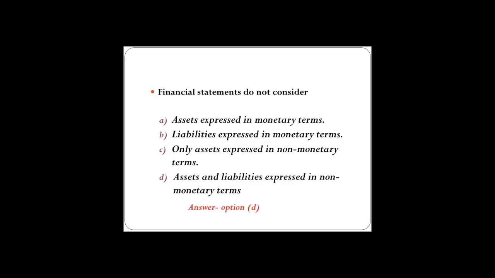Option A, assets expressed in monetary terms. Option B, liabilities expressed in monetary terms. Option C, only assets expressed in non-monetary terms. And option D, assets and liabilities expressed in non-monetary terms. As we all know that transactions and events are recorded in the books of accounts only and only when they are of financial character, that is, they are in monetary terms.